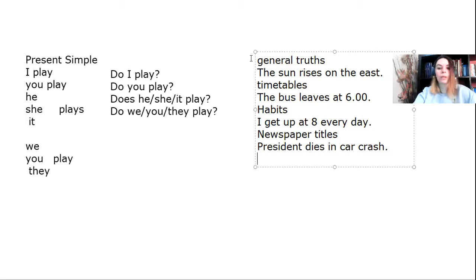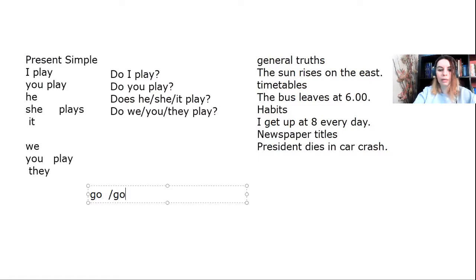What a goal. Okay. Now, when it comes to the formation, I should also mention that whenever we have a verb ending in O, SH, CH, or X, then in the third person singular here in the affirmative, it becomes ES.